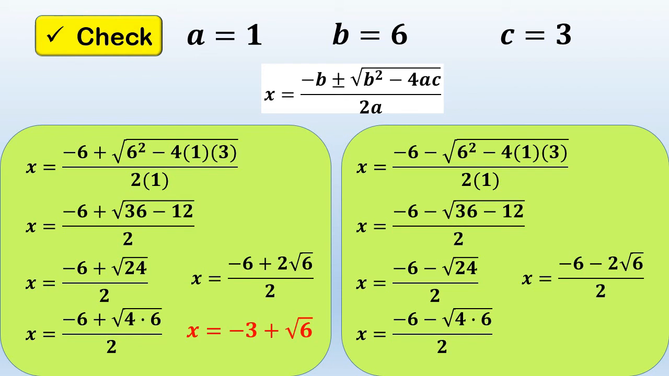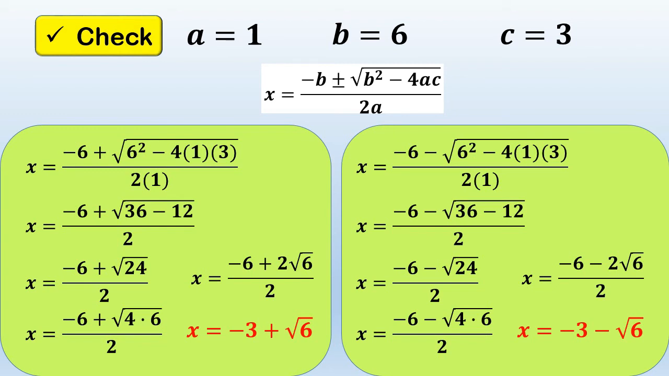Hindi natin pwedeng ipag-subtract si negative 6 kay 2 square root of 6 dahil the first term is rational and the second term is irrational. So what we're going to do here is to divide it. Now let's find out the lowest form. Negative 6 divided by 2 is equal to negative 3, minus 2 square root of 6 divided by 2 is equal to, so let's cancel 2, it will become equal to square root of 6. So therefore, the answer is negative 3 minus square root of 6.